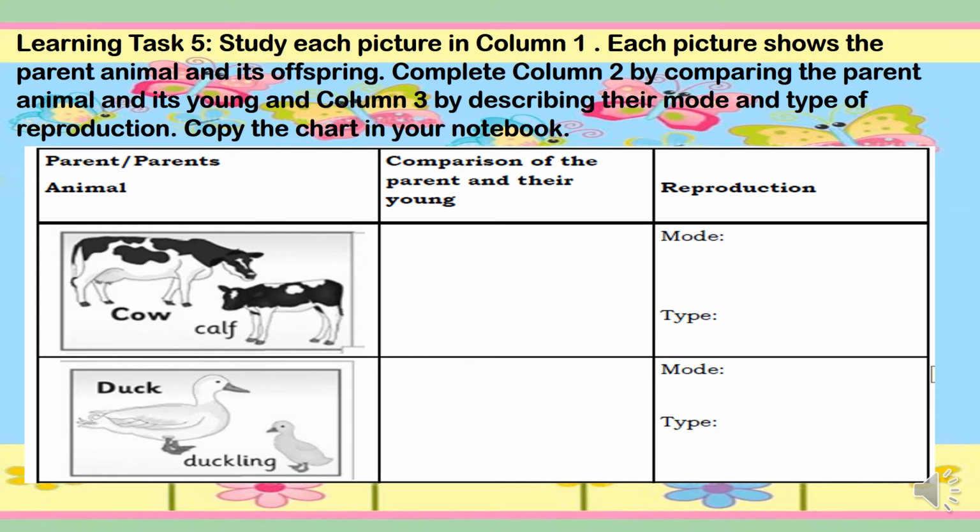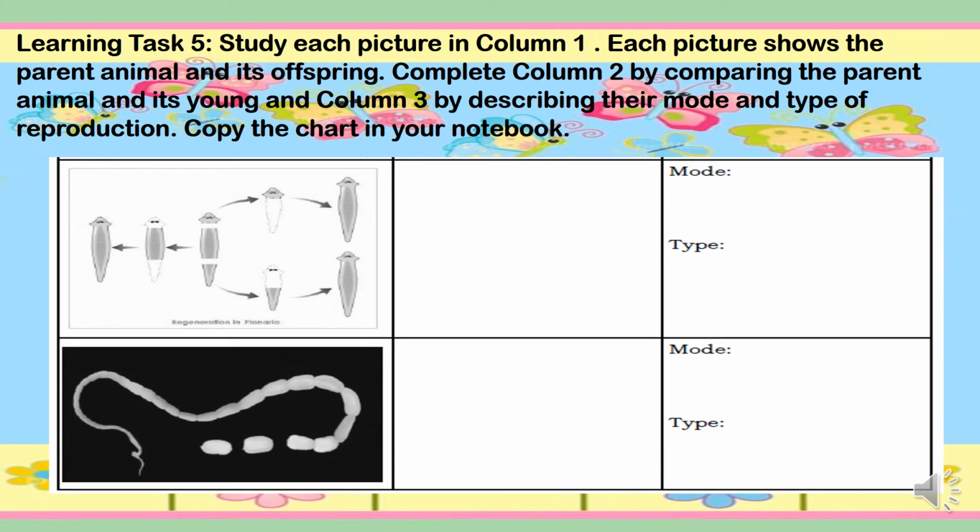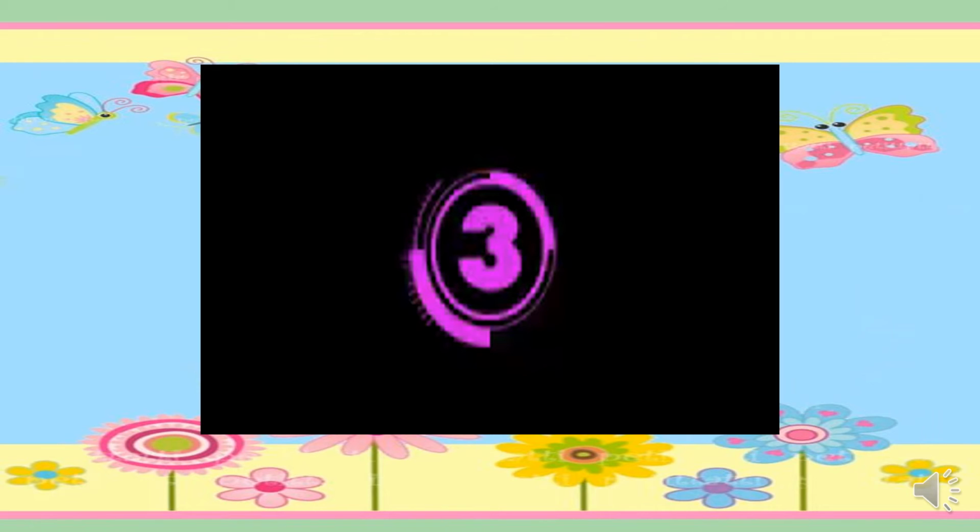And then for the comparison of the parent and their young, and then we have the reproduction. And then number 3, we have the planaria, and then we have the tapeworm for the last picture. Okay, so I will give you time to answer this.